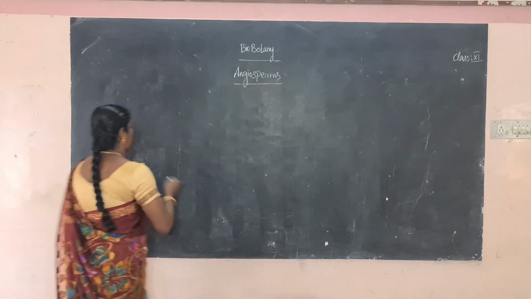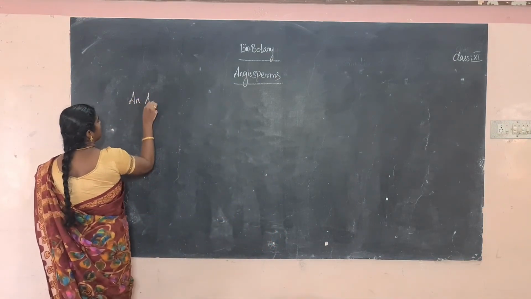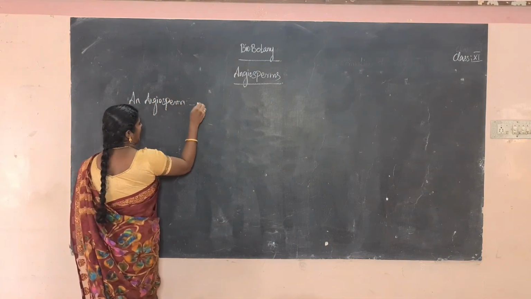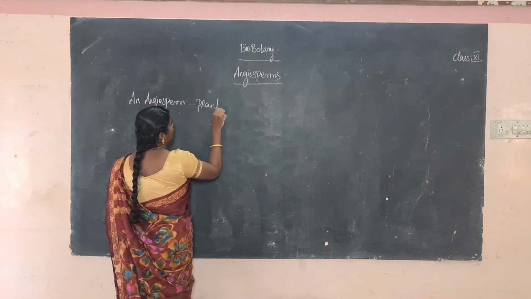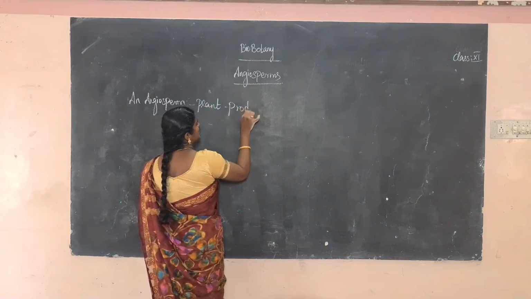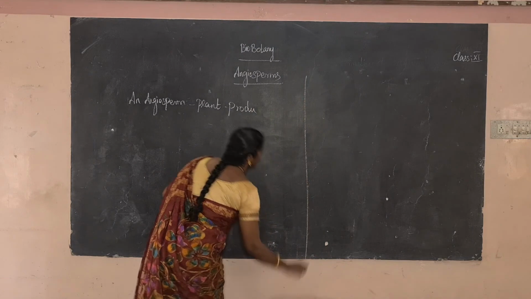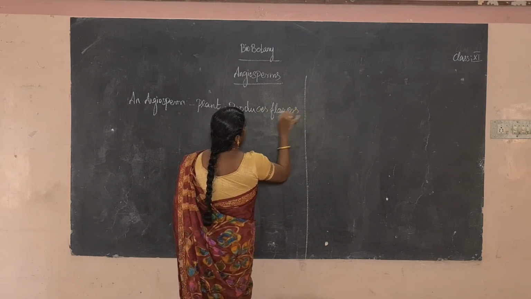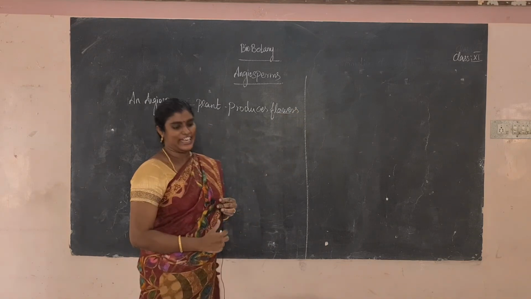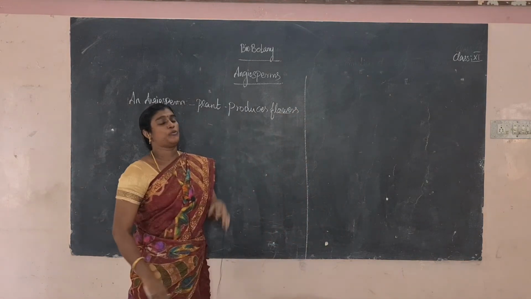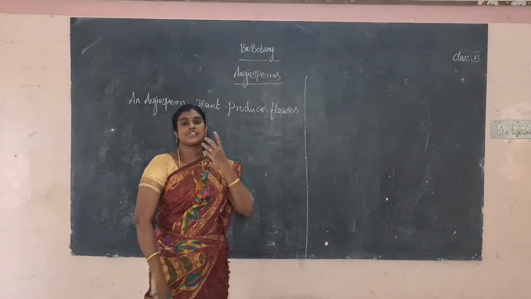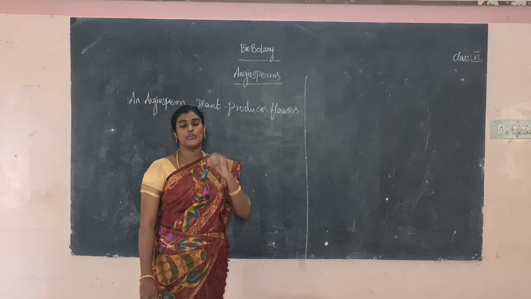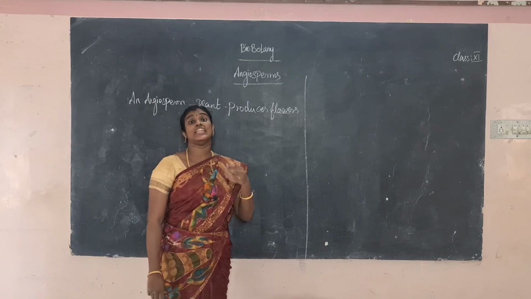Okay, angiosperm is a plant that produces flowers. Okay, so next one, the important character is that they produce seed within a carpel. The seed is present within the carpel.